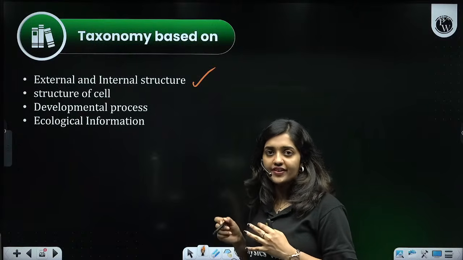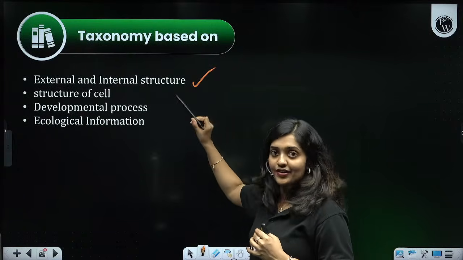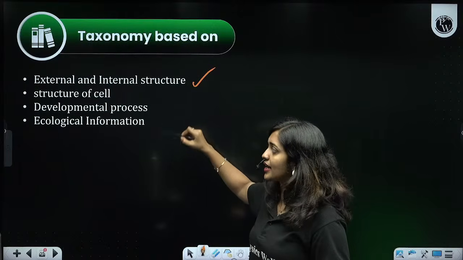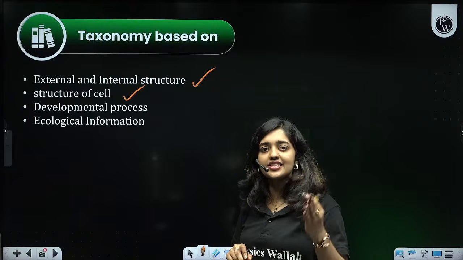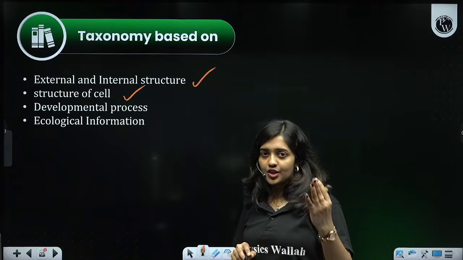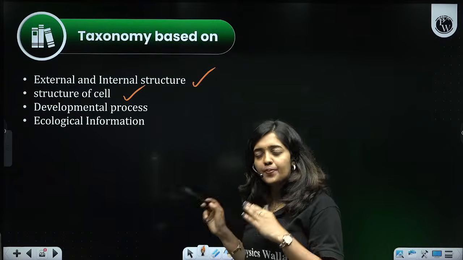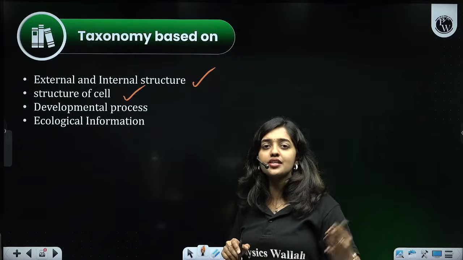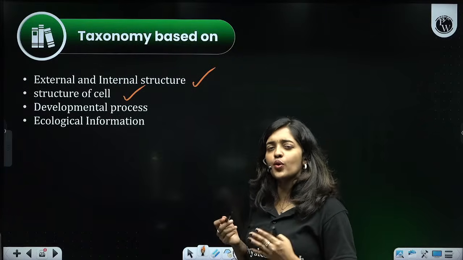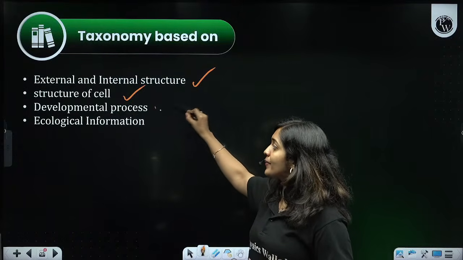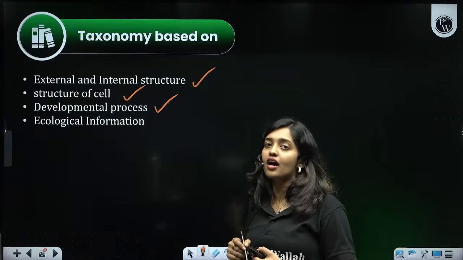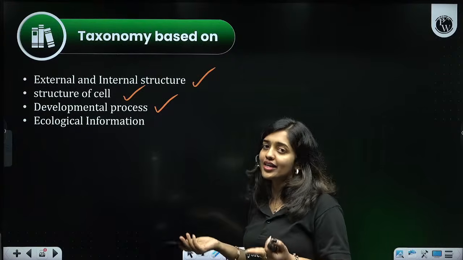The external features as well as the internal features of the organism are analyzed. The structure of cell, like is it having a cell wall, is it carrying a particular pigment, is it a eukaryotic organism, is it a prokaryotic organism, is it unicellular, is it multicellular, is also analyzed. And the developmental process, that means is it having a larva or not.